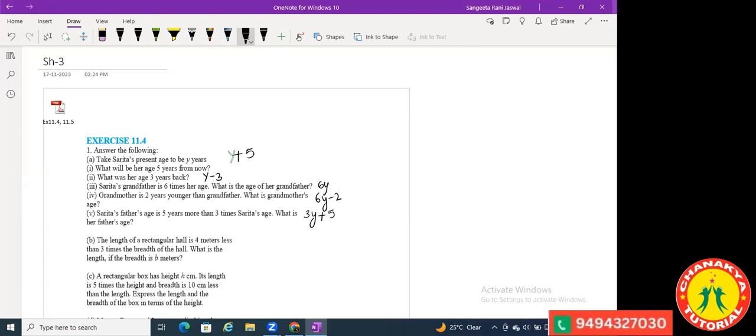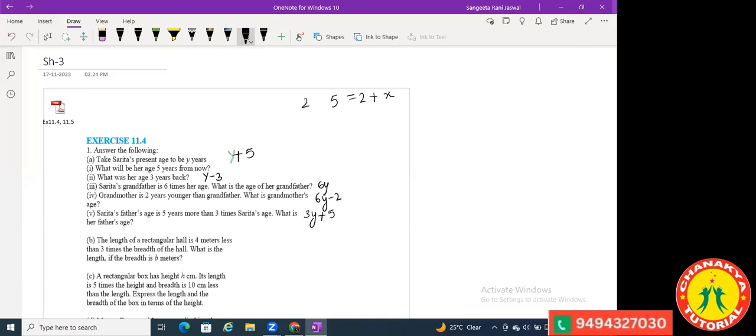Suppose I say I had 5 chocolates in my bag.